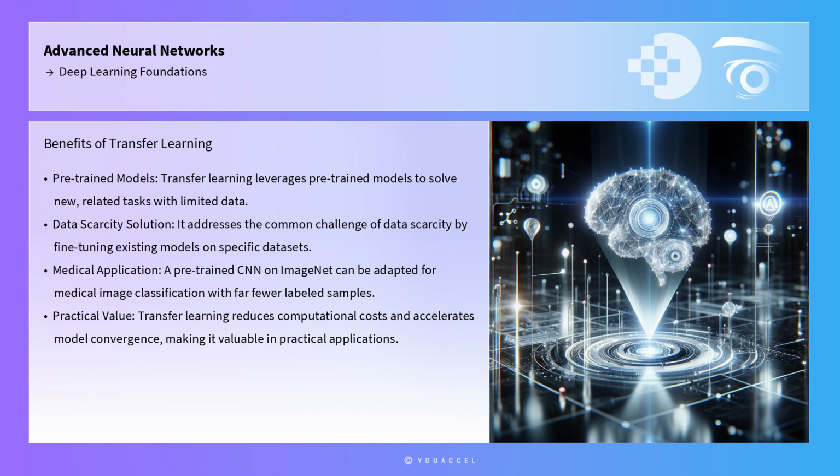Transfer learning is a powerful technique that leverages pre-trained models to solve new related tasks with limited data. It addresses the common challenge of data scarcity by fine-tuning existing models on specific datasets. For example, a pre-trained CNN on ImageNet can be adapted for medical image classification with far fewer labeled samples. Transfer learning not only reduces computational costs, but also accelerates model convergence, making it a valuable tool in practical applications. The impact of transfer learning is evident in the medical domain, where it has enhanced diagnostic accuracy in detecting diseases from medical images.